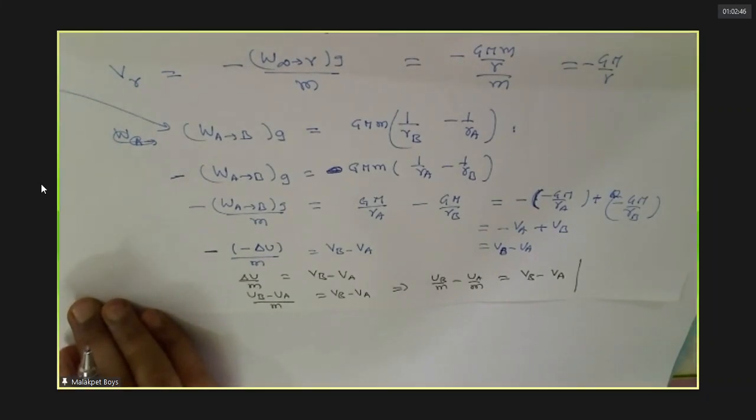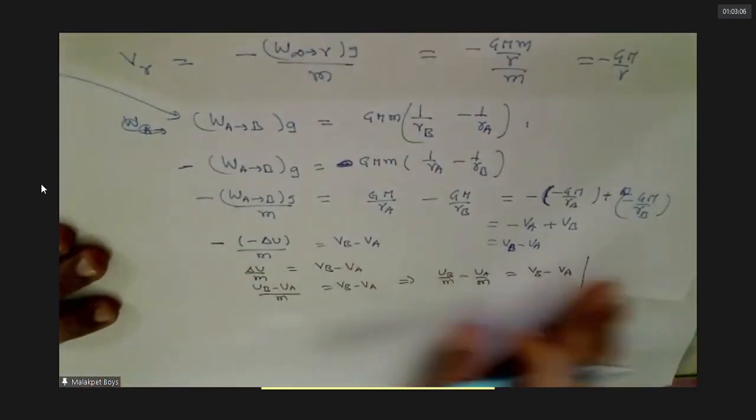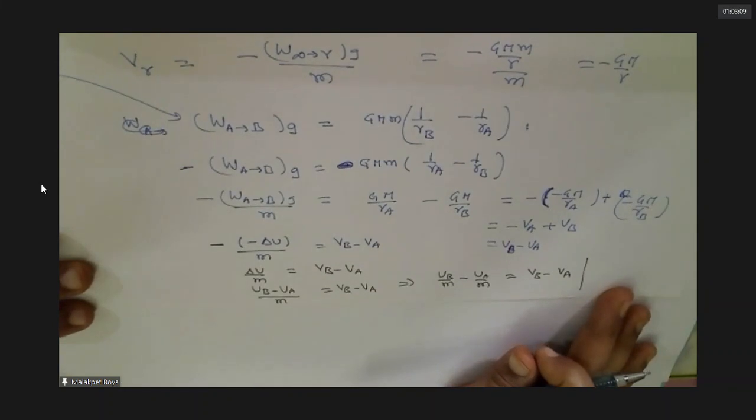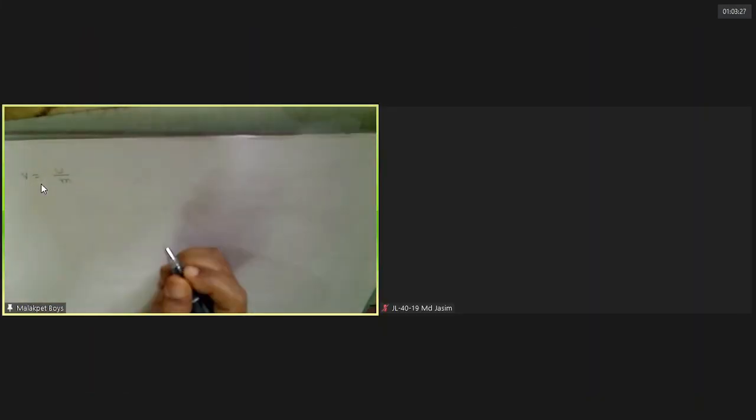Will I turn this? Completed. So this is nothing but, at any point, I can say that U by m is nothing but V, no? Agreed?